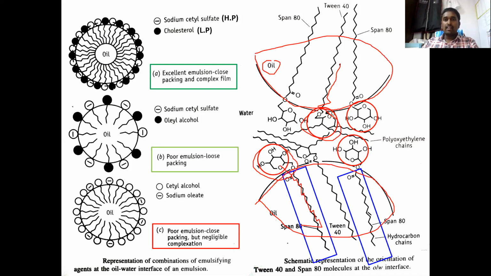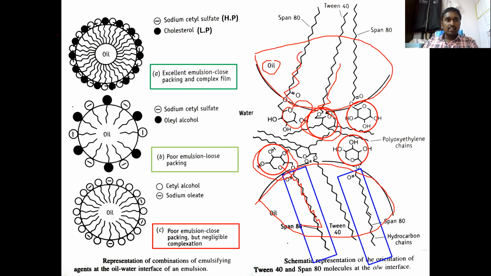If you want, you can write it, and if you write the chemical structure like this, the evaluators will think you have some chemistry knowledge, like the structures of Tweens and Spans. But please don't confuse it with some kind of chemical. There are two oil globules, and they are explaining how the hydrophilic heads face outside and the lipophilic tails face inside. That is the ultimate principle behind this diagram.